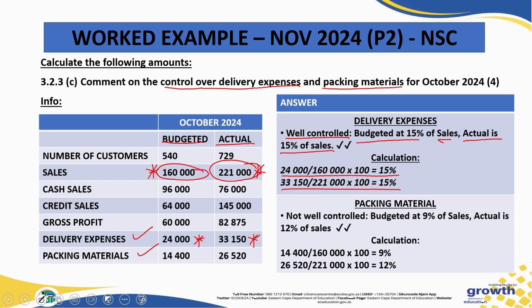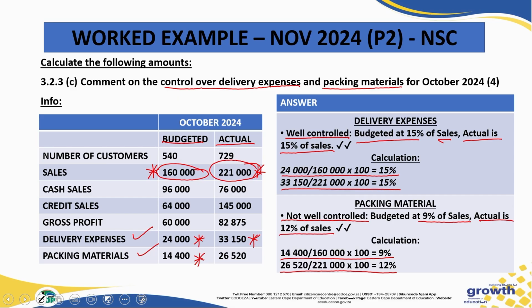But now when it comes to packing material, you will notice here that we have 14,400. Again, you compare that with our sales. You will notice that we planned to spend 9%, but we actually spent 12%. Hence, now your comment will be not well controlled. We have budgeted 9% of sales, but we actually spent 12% on sales.